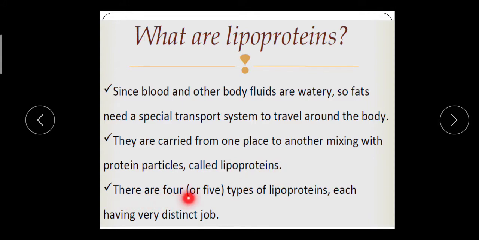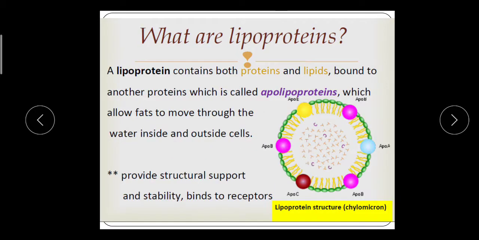There are 4 or we can say 5 types of lipoprotein, each having a very distinct job. Lipoprotein, as I said earlier, is the combination of protein plus lipids. Lipoprotein consists of both protein and lipid bound together, and this is the figure of lipoprotein.